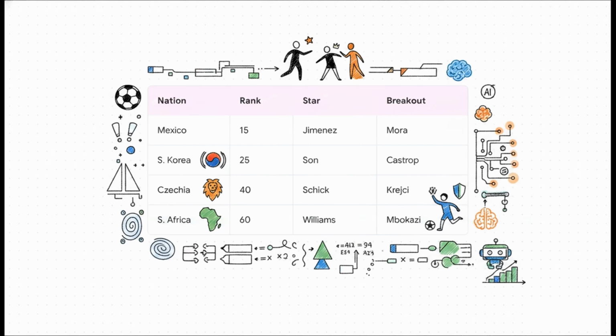Contrast them with 60th ranked South Africa, who are relying super heavily on their penalty-saving goalkeeper Ronwin Williams. Then you throw in 25th ranked South Korea, relying on the absolute legend Son Heung-min, and finally the Czech Republic sitting at rank 40, bringing their Euro 2020 hero Patrick Schick. This right here, this is the human baseline navigating these exact new conditions. Now let's see what the machines make of it all.